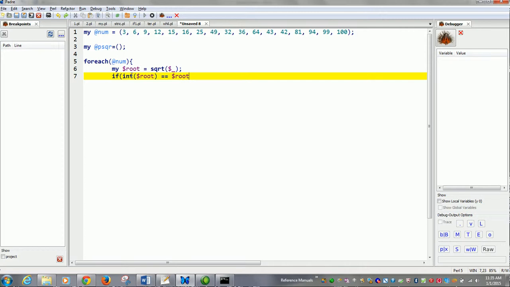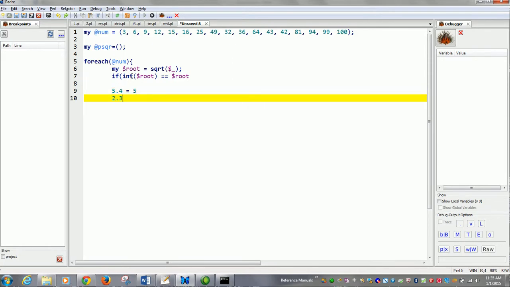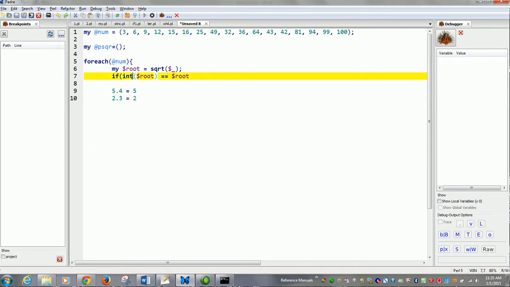What does the integer function do? It eliminates any decimal or float values. It takes out the integer value. For example, 5.4 becomes 5, 2.3 becomes 2. That is what int does.